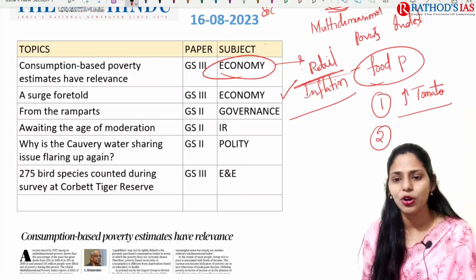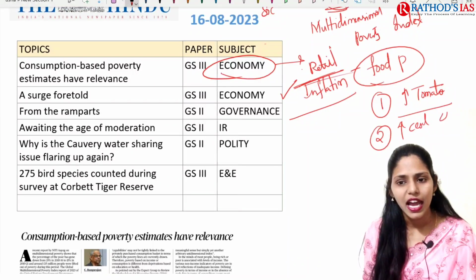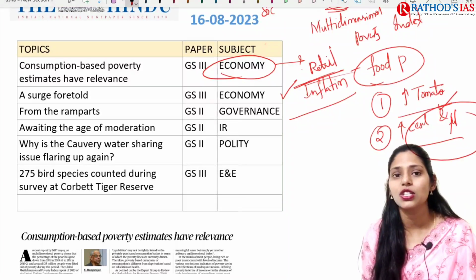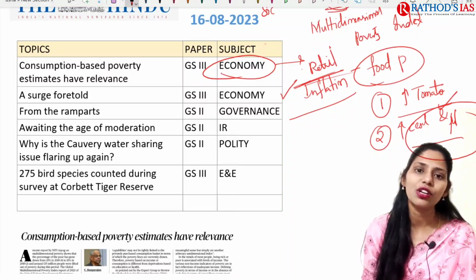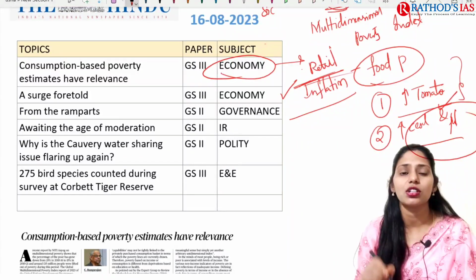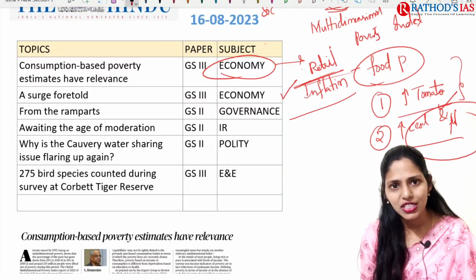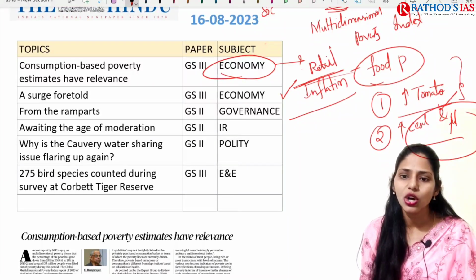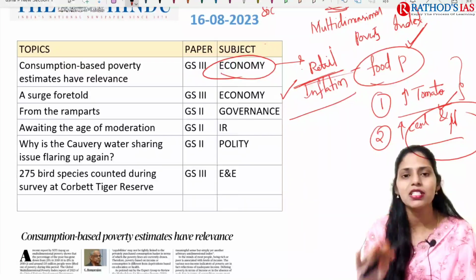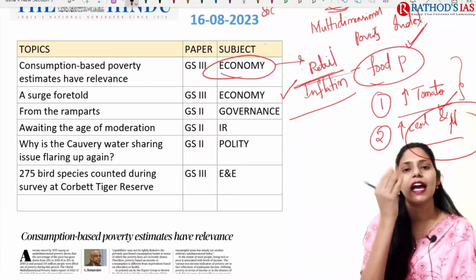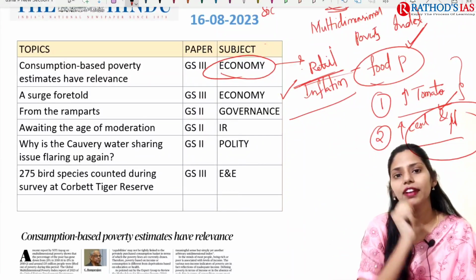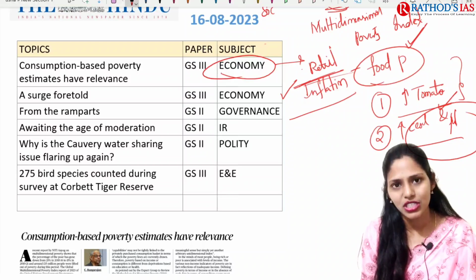And the second one is the increasing prices of cereals and pulses. These cereals and pulses are very important for maintaining nutritional security, right? Because of increased tomato prices and increased cereal prices, automatically the overall food basket price has increased, and this is contributing to retail inflation. So here we have to see that.